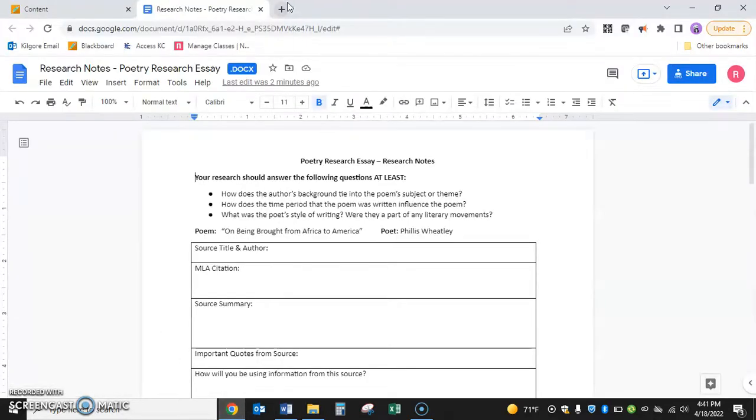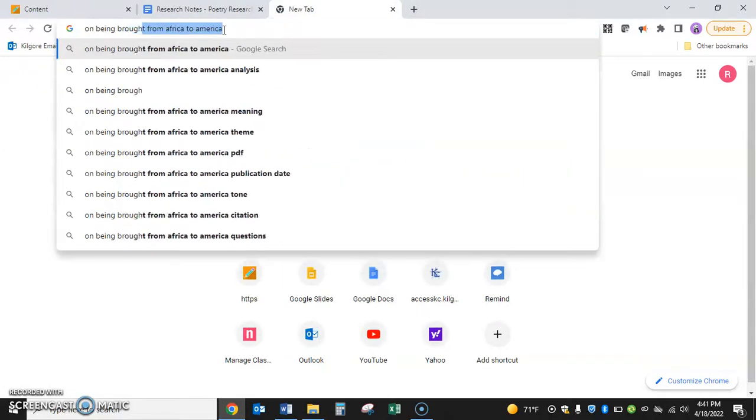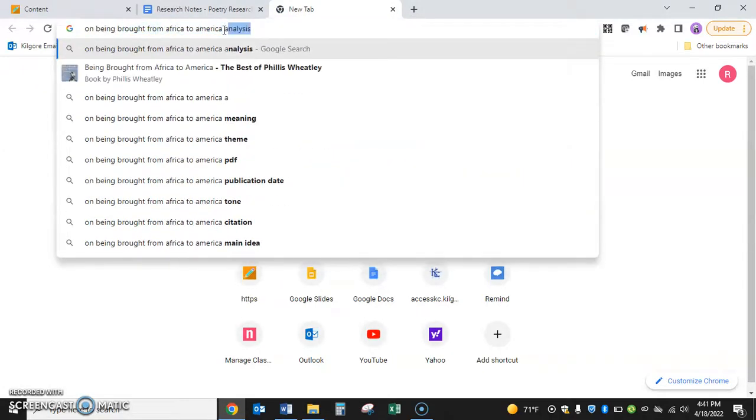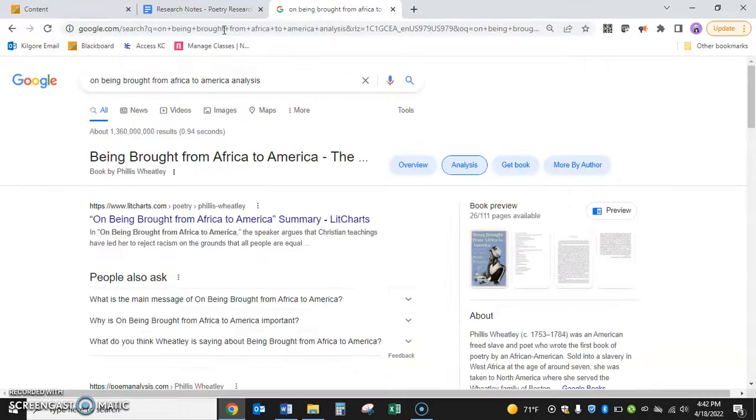Like I said, I'm going to pretend for mine that I'm writing my essay on "On Being Brought from Africa to America" by Phillis Wheatley. So I am not going to do this. I am not going to Google search "On Being Brought from Africa to America analysis."